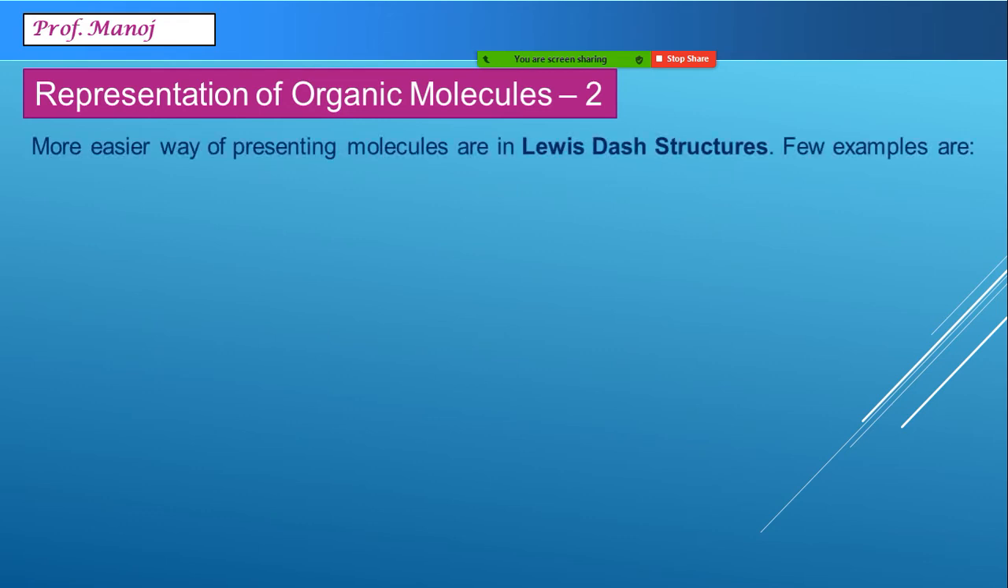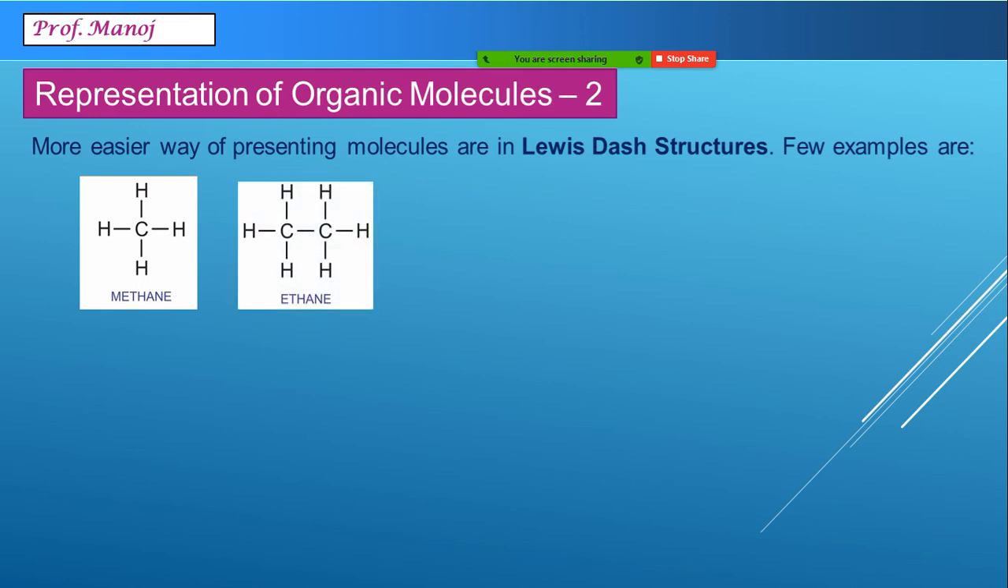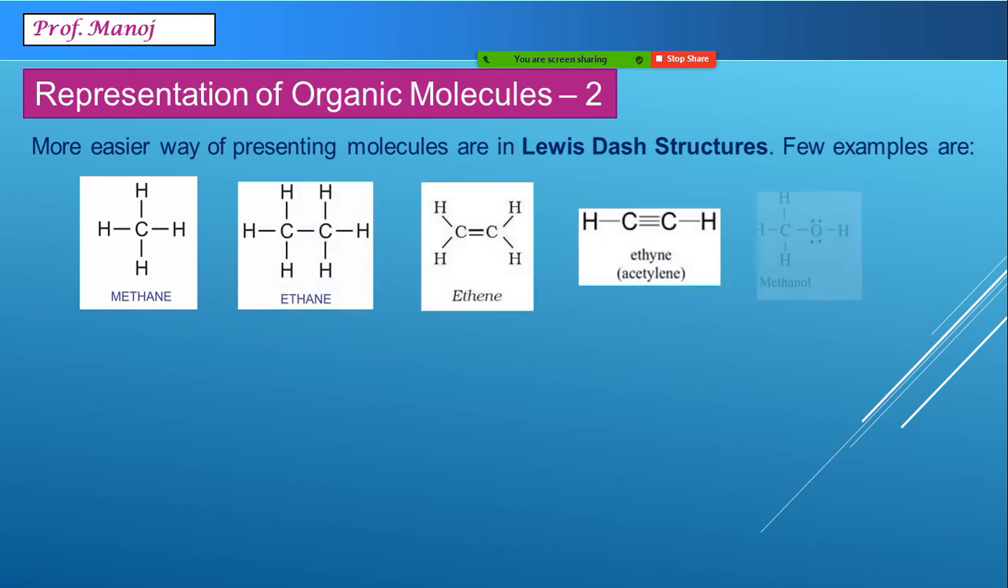Another way to represent, and which is quite popular at school level also, is called Lewis dash structure. G.N. Lewis was a scientist who discovered this way of writing. The same methane molecule you can see is shown this way with four single bonds. Molecules like ethane, ethene, ethyne, methanol, several molecules, are all popularly written in this fashion. But as we go ahead and structures become a bit complicated, this kind of arrangement becomes cumbersome to write.